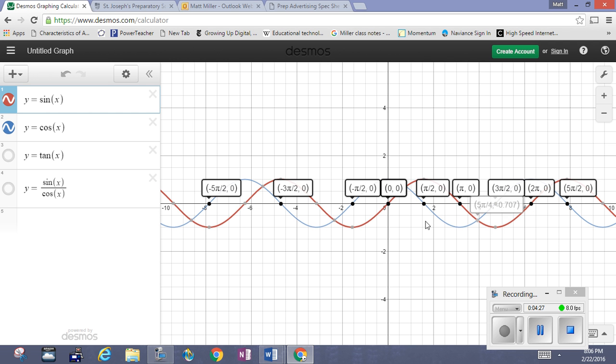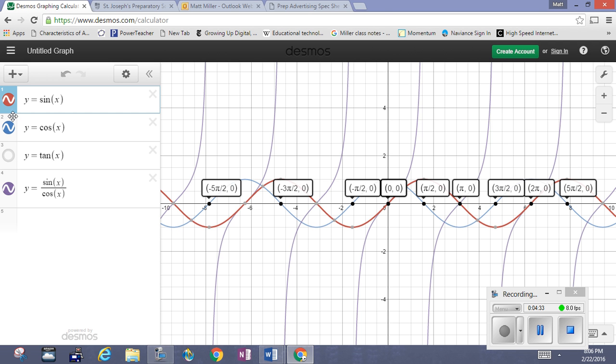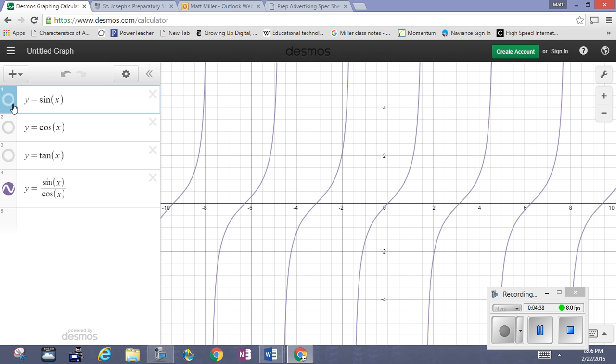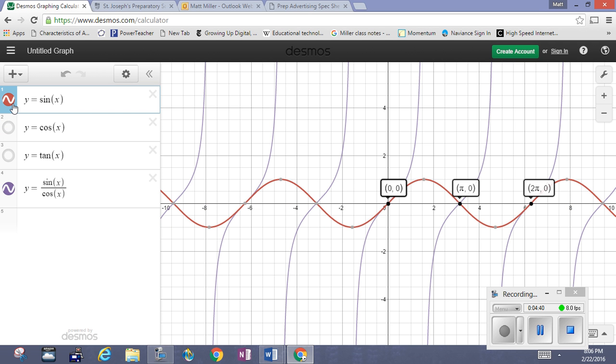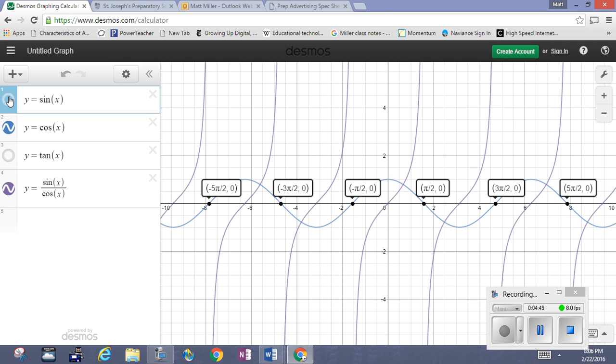So where the sine is 0 is where the tangent has its intercepts. Where the cosine is 0 is where the tangent has its asymptotes.